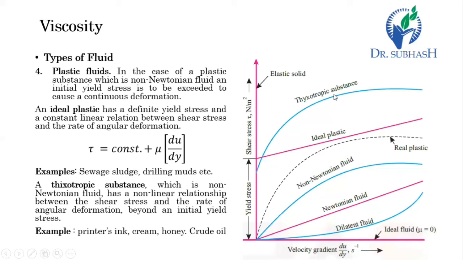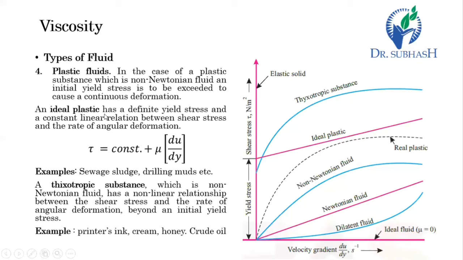In that manner, we can say it is a non-Newtonian plastic fluid. This is just for understanding in layman's terms, but the ideal term is thixotropic substance. In thixotropic substances, printer inks, cream, honey, crude oil, etc. are considered as thixotropic substances.